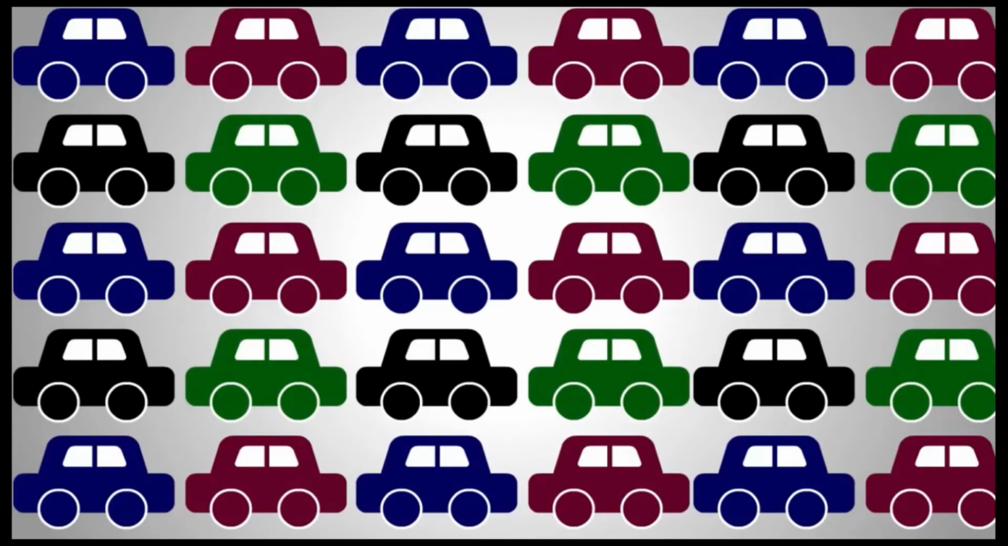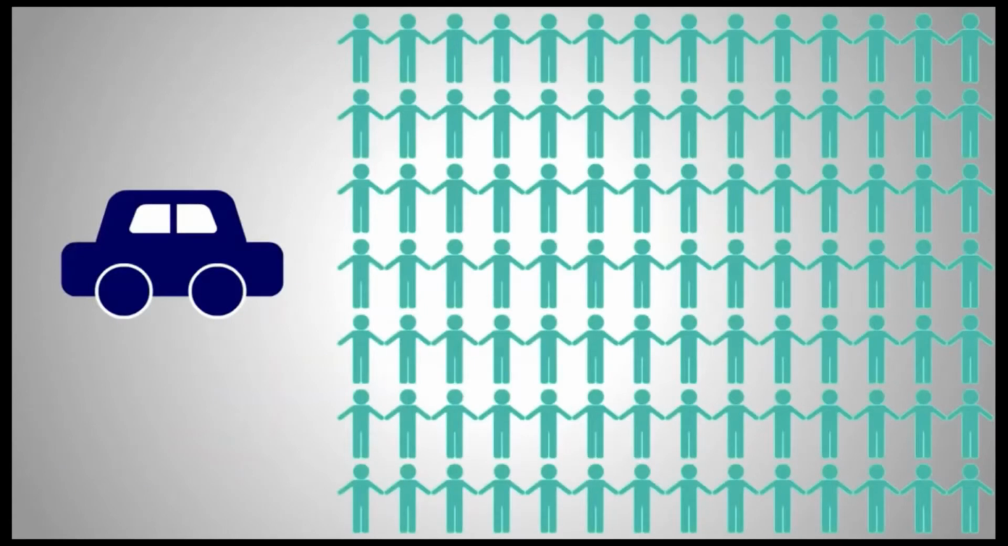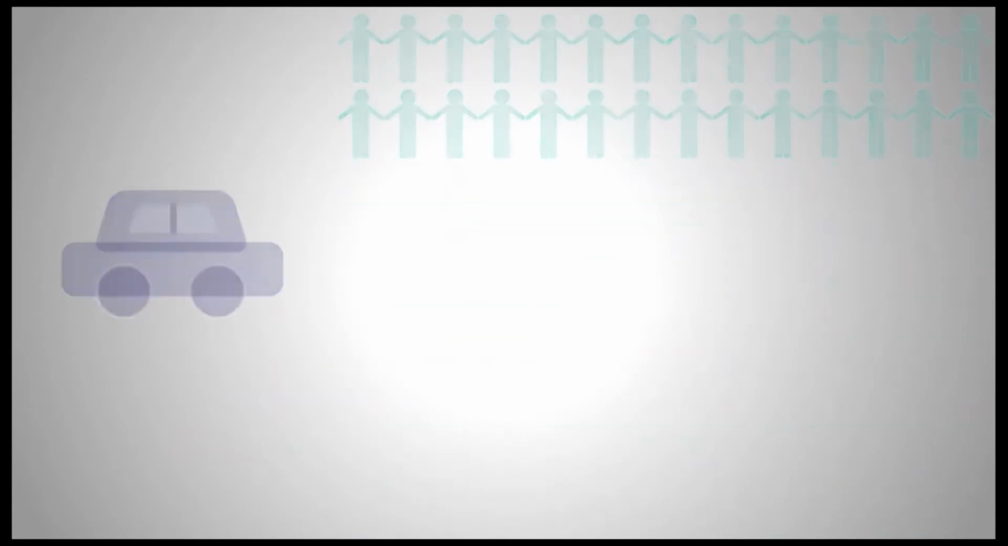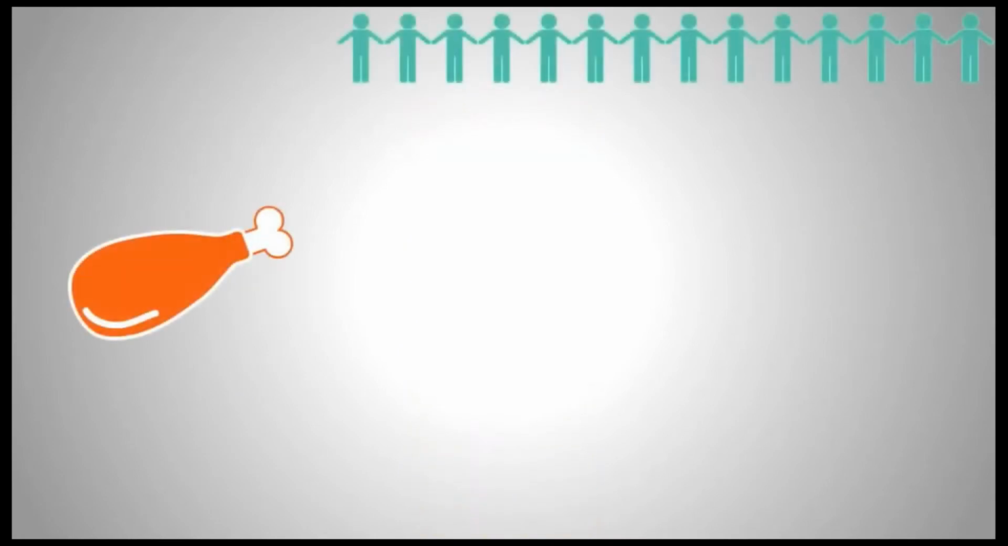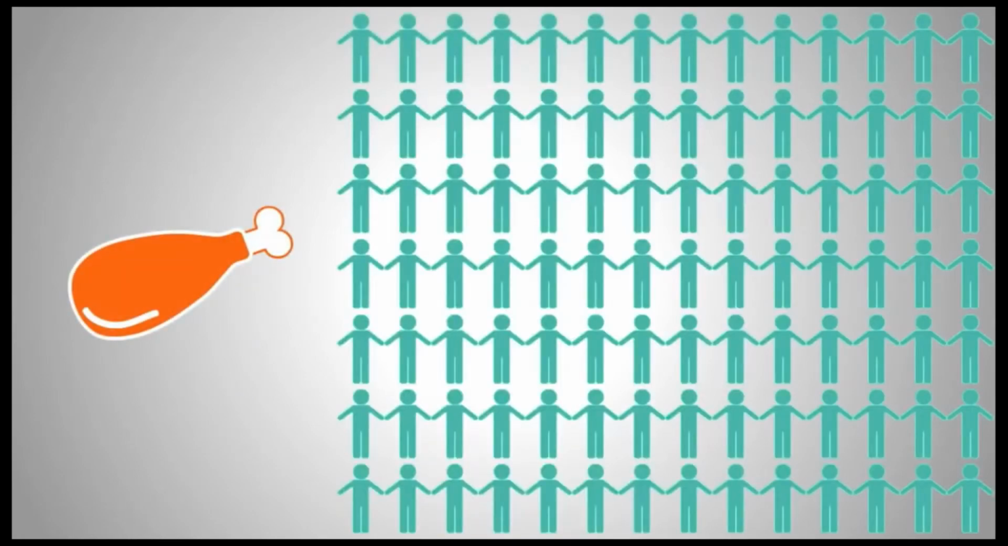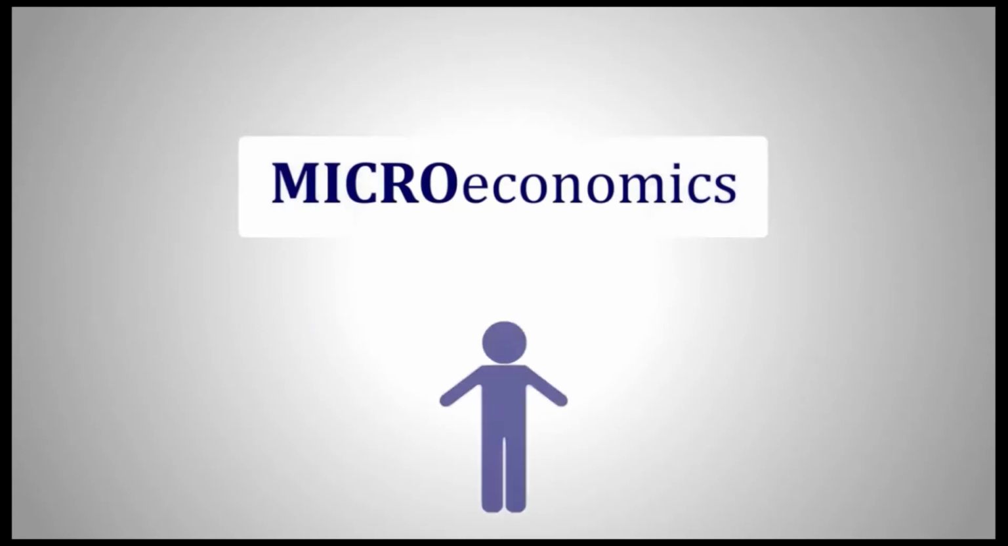Some questions we aim to answer in microeconomics are: if the price of cars goes up, what happens to consumer demand? If income levels of people increase, how will demand for meat change? So microeconomics deals with the individual parts of the economy. When we hear microeconomics, think small.